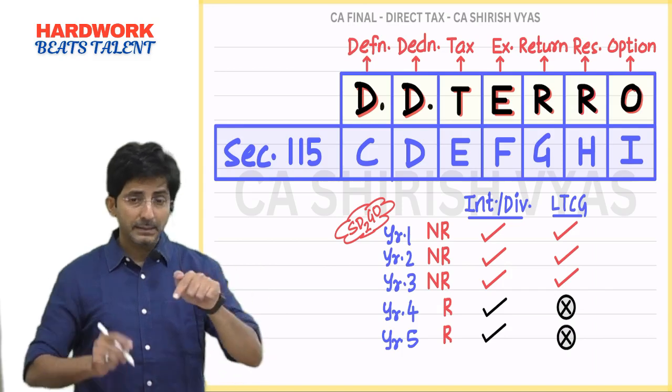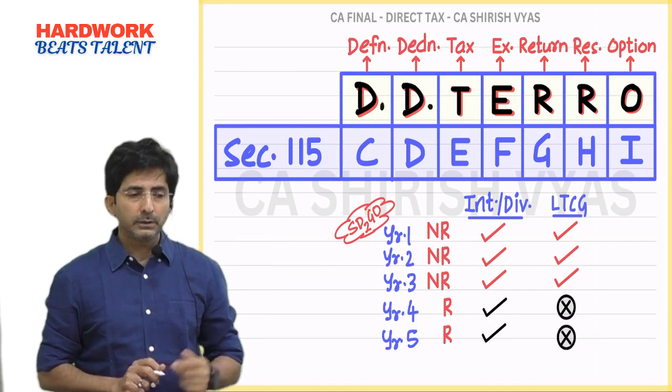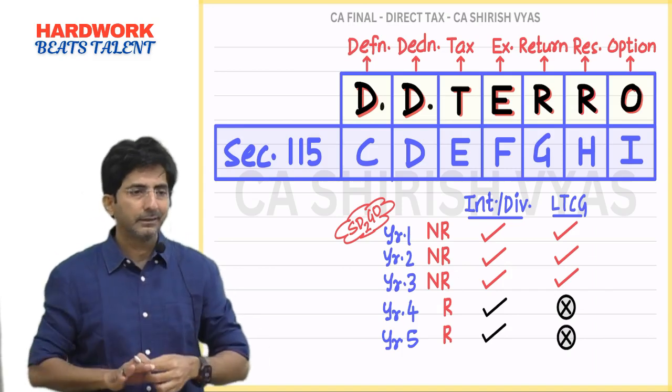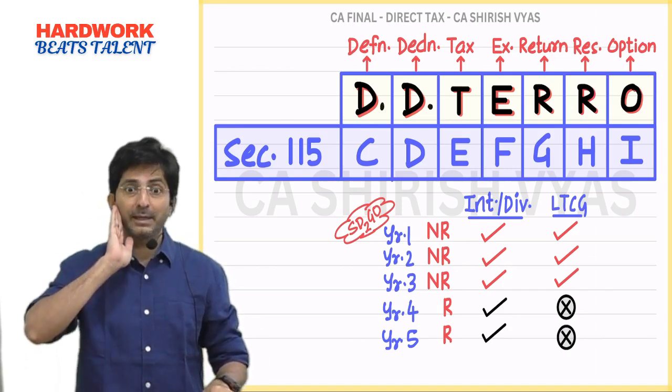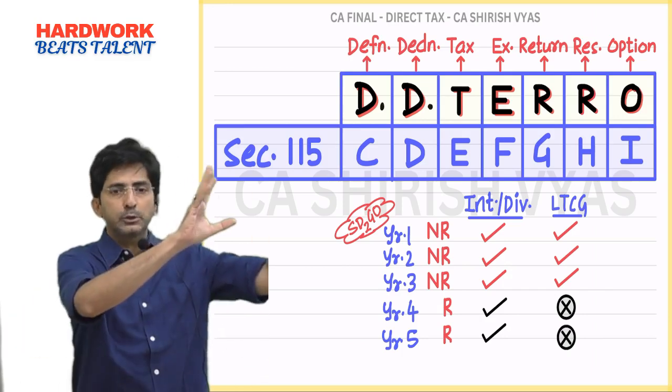See, in my example, what did I say? My brother decides to come back to India. So see, the moment he steps into India, he doesn't become a resident immediately. Here you have to apply the knowledge of residency status. So let's continue our example. My brother decides to come back to India.